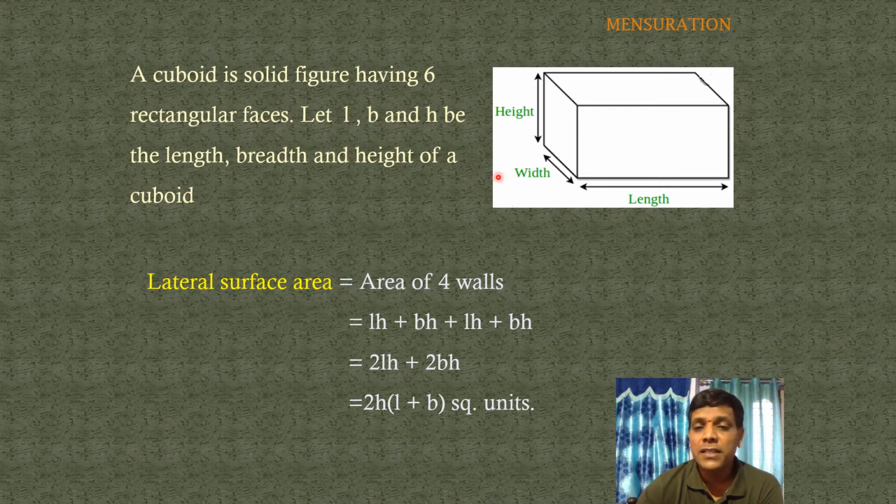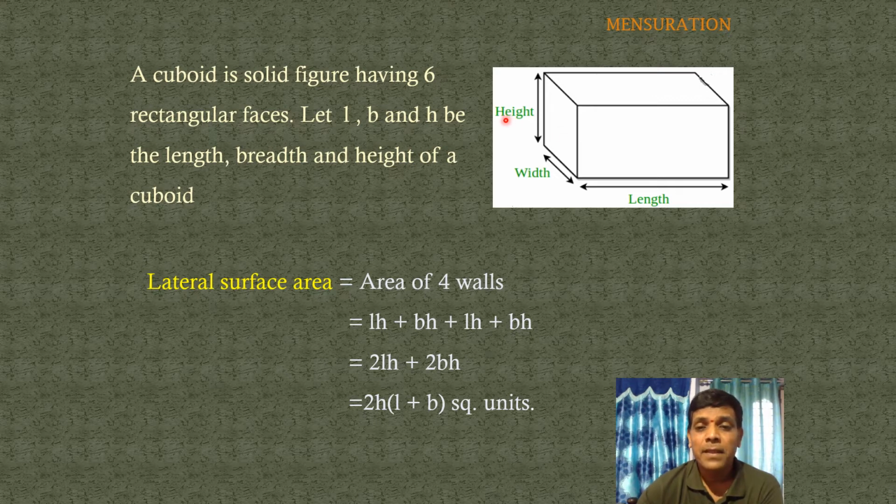Taking the 4 walls: the front face has length L and height H, so its area is LH. The side view has breadth and height, BH. The back view is LH, and the other side view is BH.